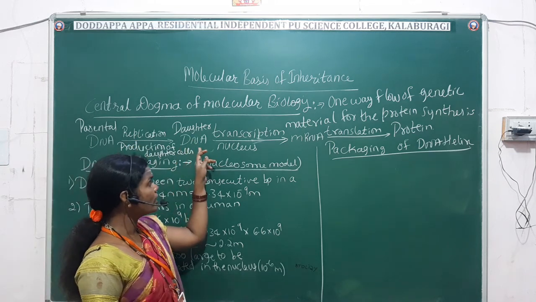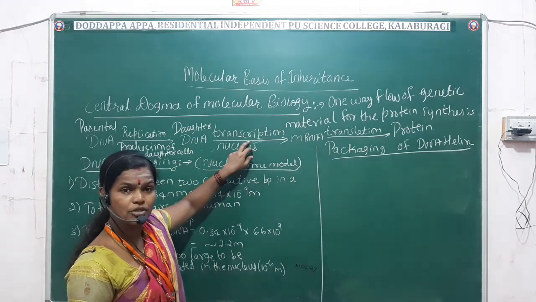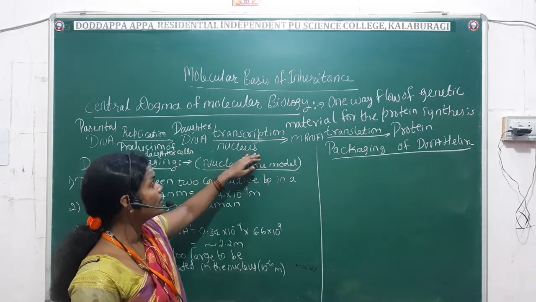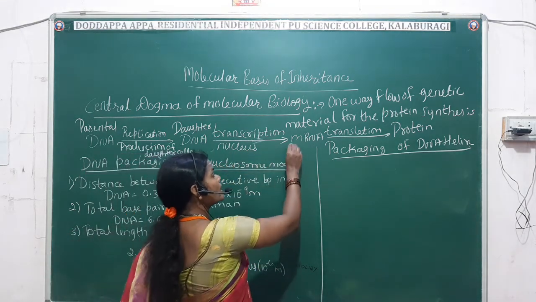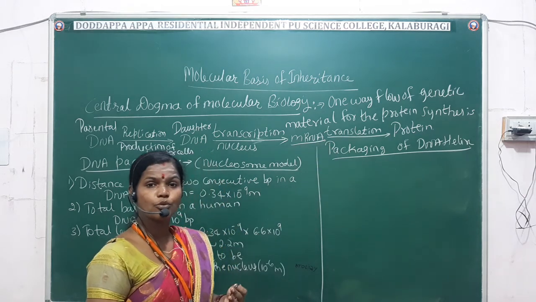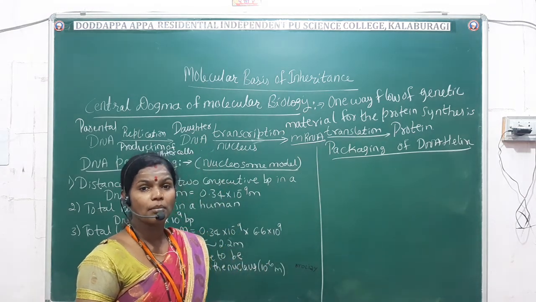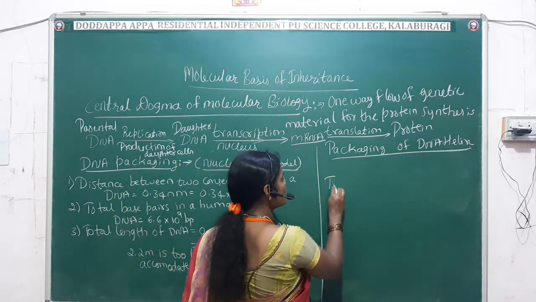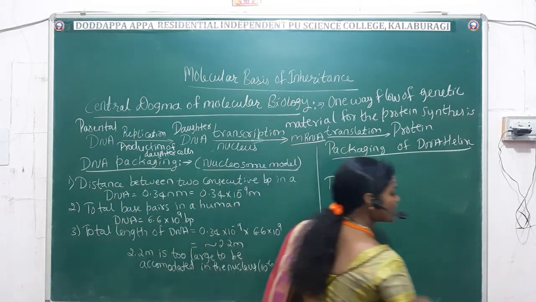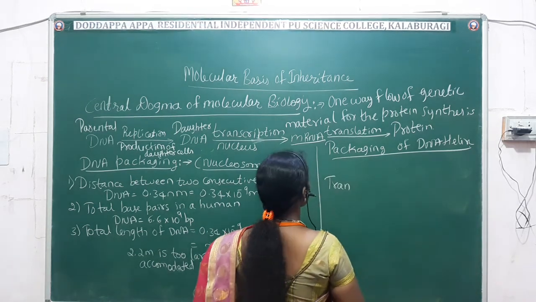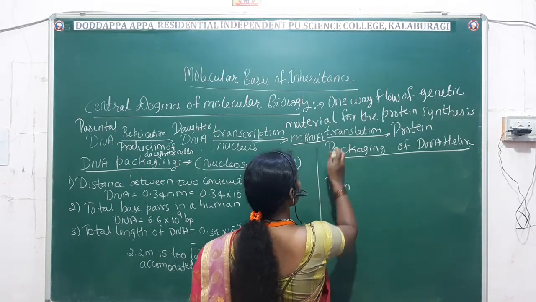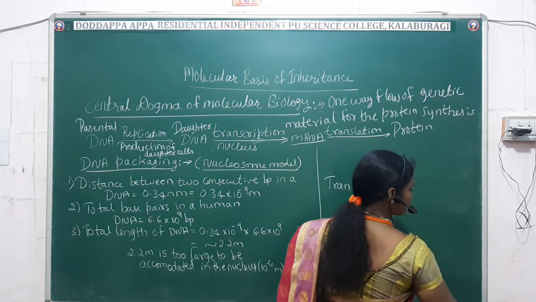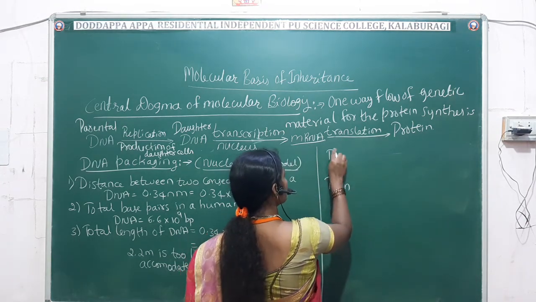Further, the daughter DNA undergoes transcription and it produces the mRNA. Now, what is transcription? Transcription is the process, or biosynthesis, of mRNA from the DNA strand.